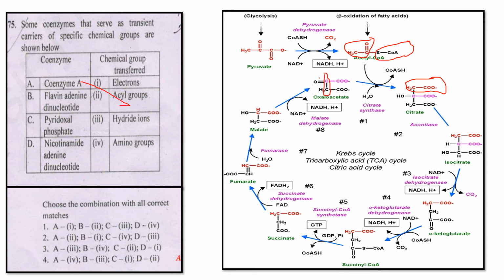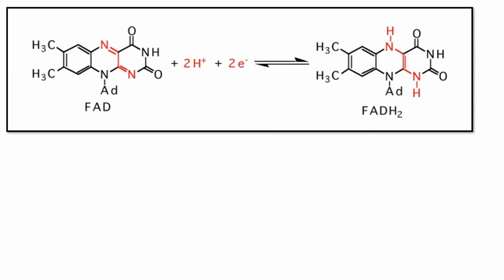So A is 2. The second one is flavin adenine dinucleotide, which gives FADH2. FAD is a redox active coenzyme, meaning it participates in oxidation and reduction simultaneously. That's why we call it redox.